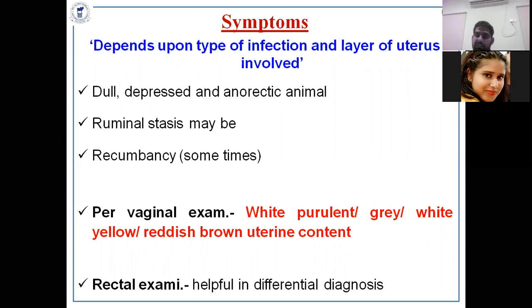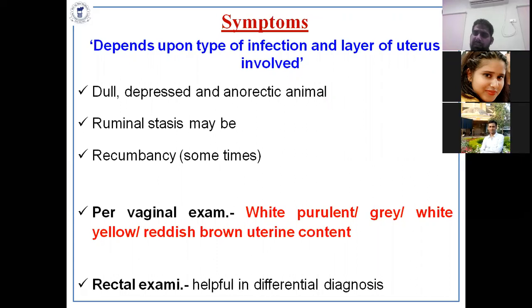On per vaginal examination, if you insert your hand up to the vulva and vagina, you will find white, purulent, gray, yellow, or reddish lochial discharge, which is not called lochia but infected uterine content. Rectal examination is only helpful in differential diagnosis.